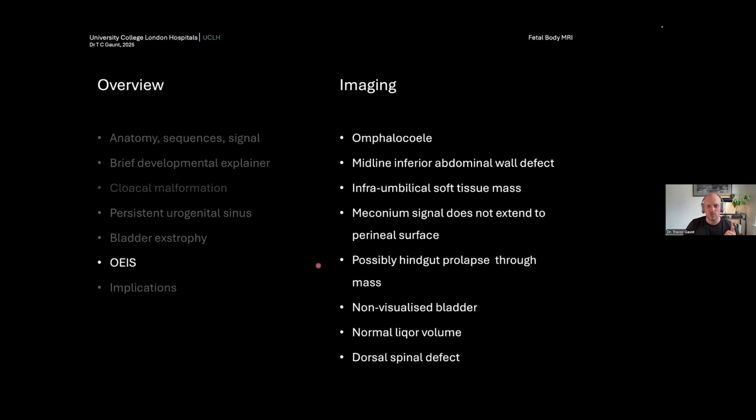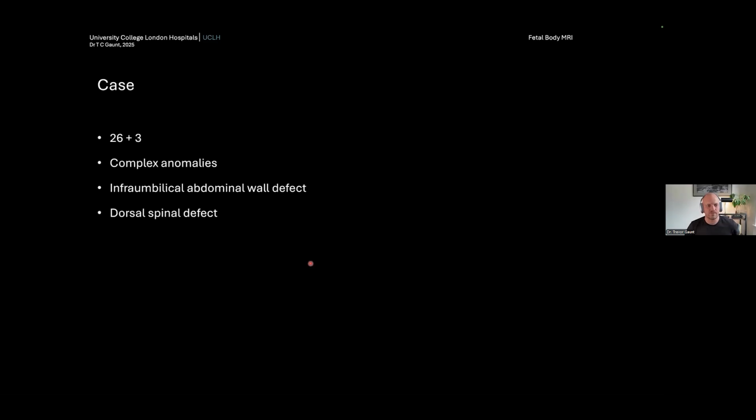The liquor volume is normal because the kidneys are producing urine as they would normally, but the ureteric orifices open out into the amniotic cavity. Finally, often you have a dorsal spinal defect, which can be anything from a kind of myelocele all the way up to a really dreadful dorsal dysraphism with myelomeningocele and caudal regression.